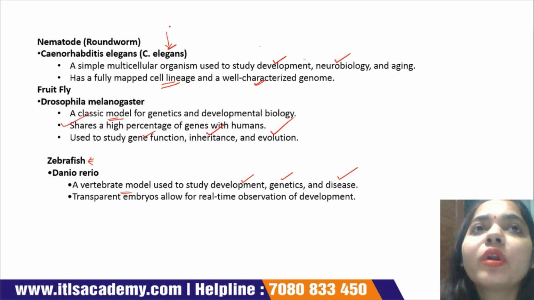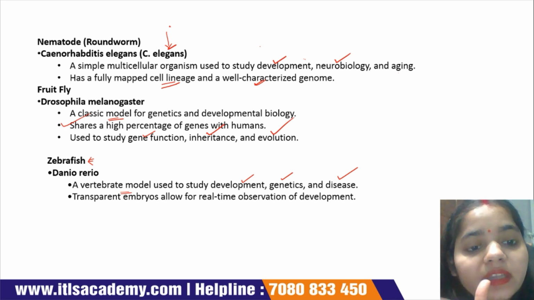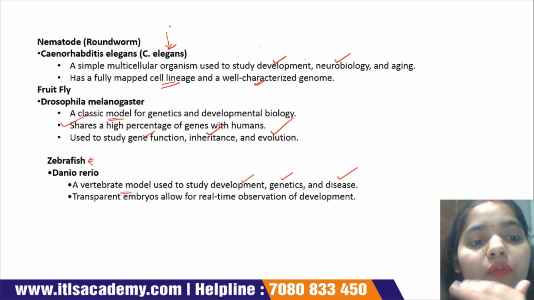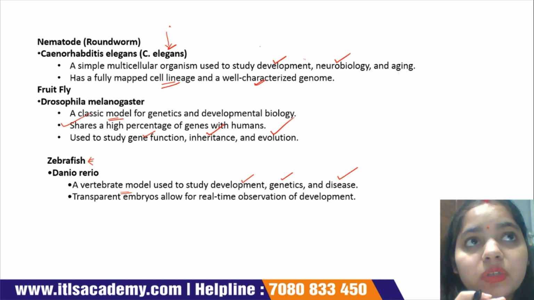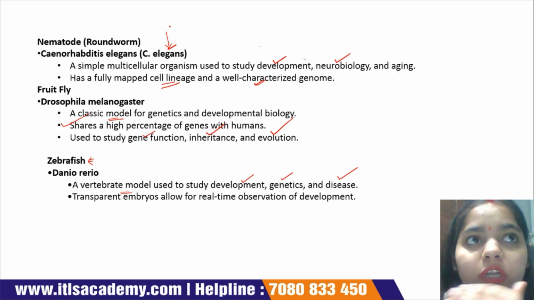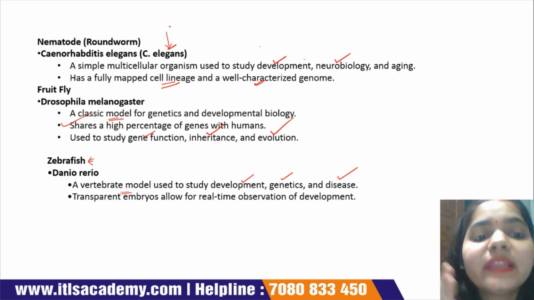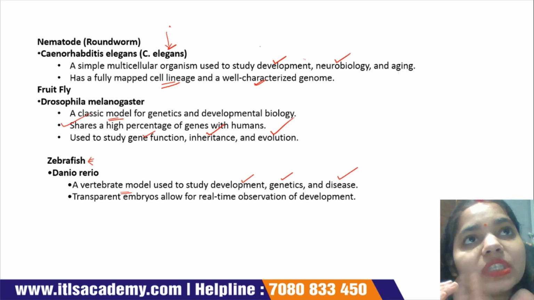Zebrafish is a model organism for vertebrates, and the transparent embryo of zebrafish is used to study real time processes and observations.